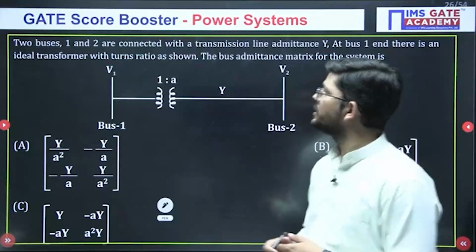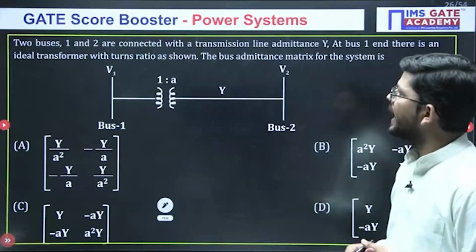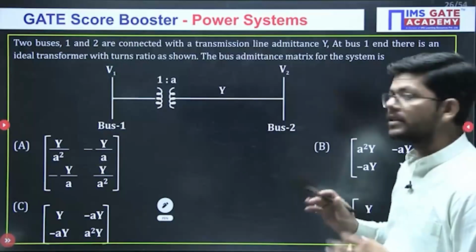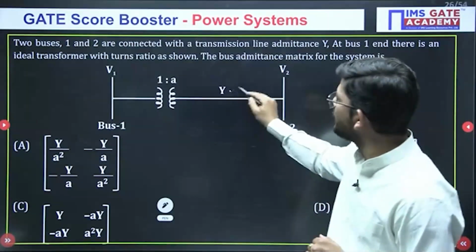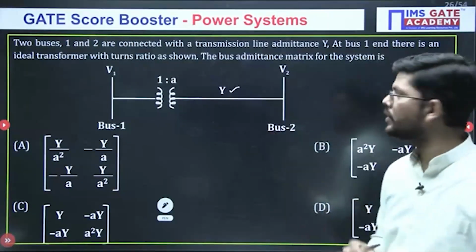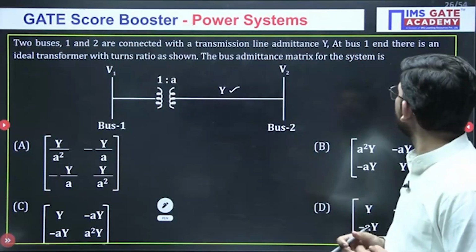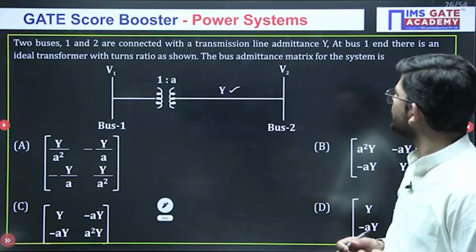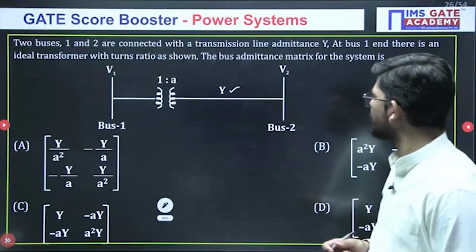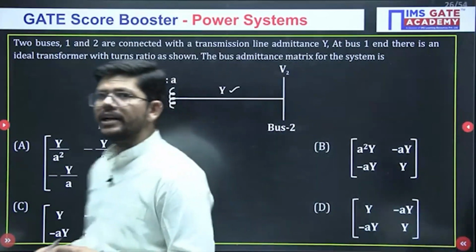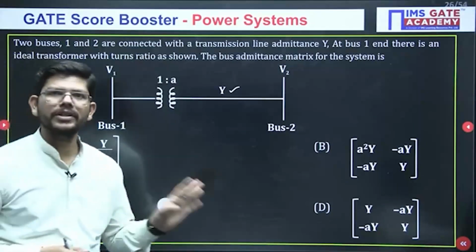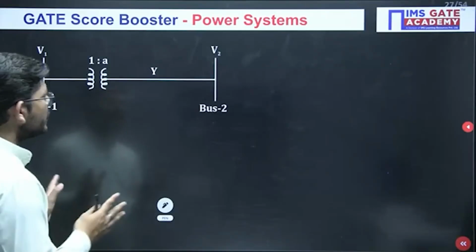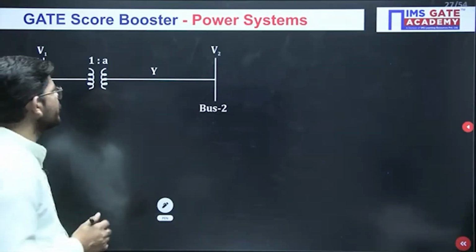What has been given to us is two buses 1 and 2 connected with a transmission line of admittance Y. Just see, we have been given the admittance, so we don't need to convert impedance into admittance. At bus 1 end there is an ideal transformer with turns ratio 1:A. What will the bus admittance matrix be for this particular system? Let me solve this first. So this is the system and we have to calculate the Y bus matrix for this.